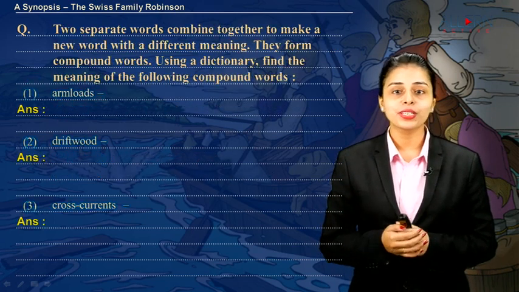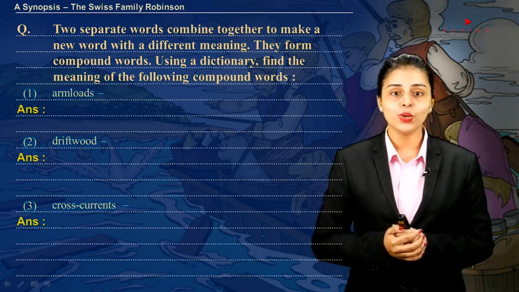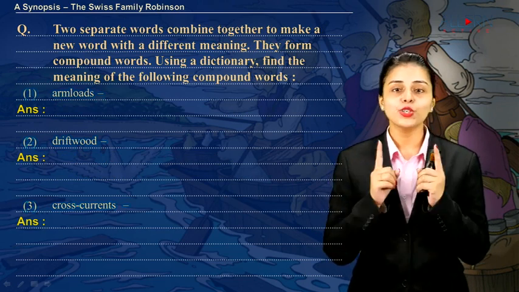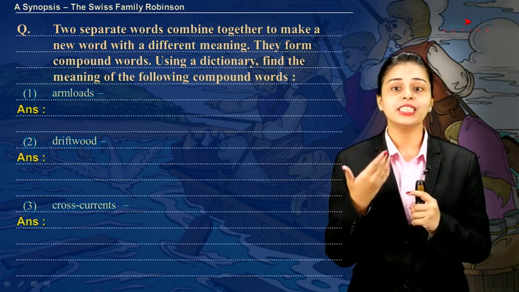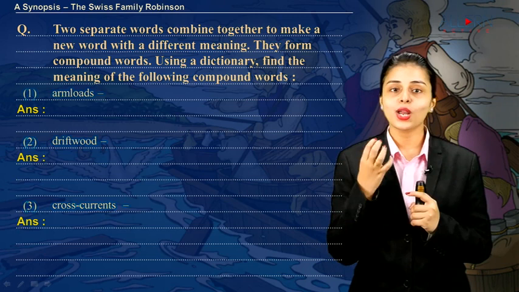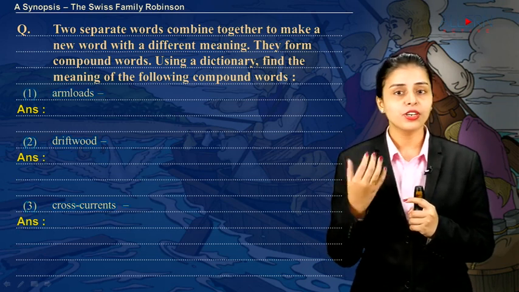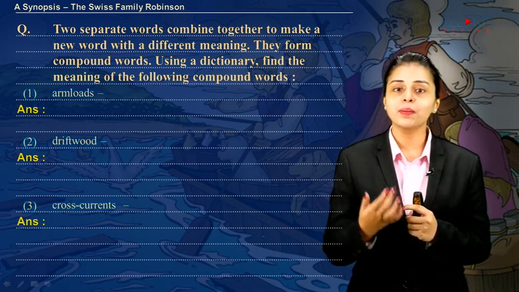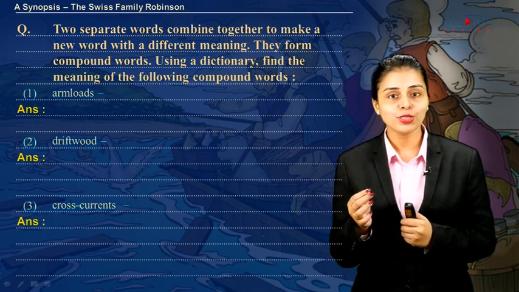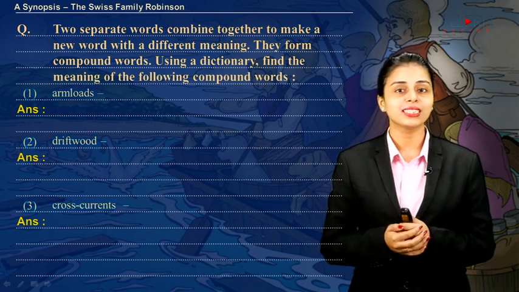Here you have to give the different meanings of the compound words that are there. Now whenever there are two separate words that are combined together to make a new word with a different meaning, such words are called compound words. Words such as breakfast or blackboard or sunflower are compound words. Now we have to use the dictionary and give the meaning for these compound words.